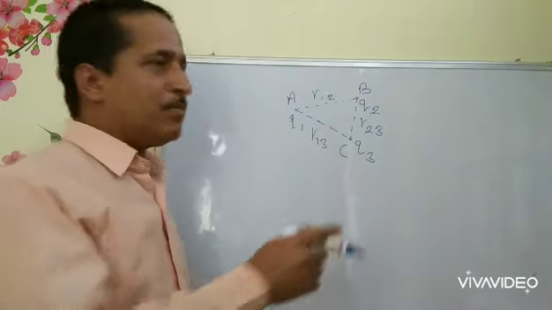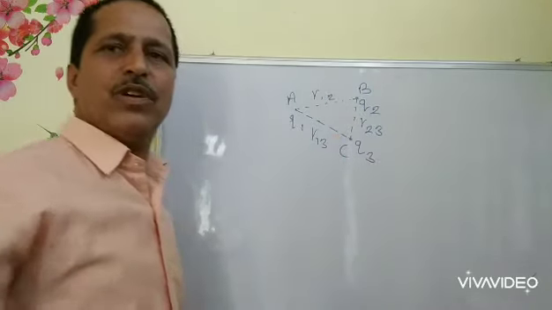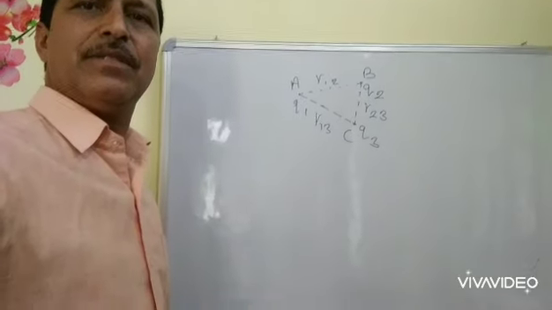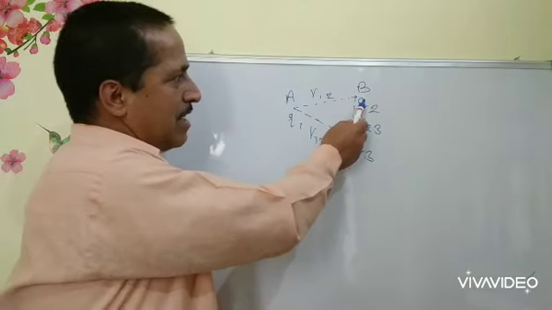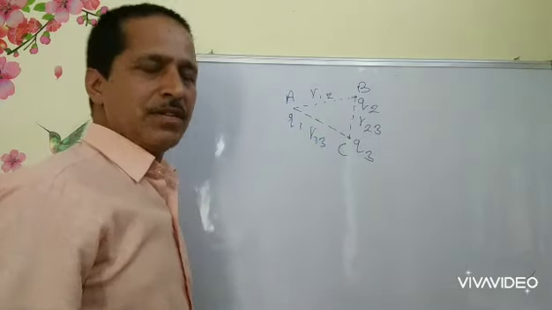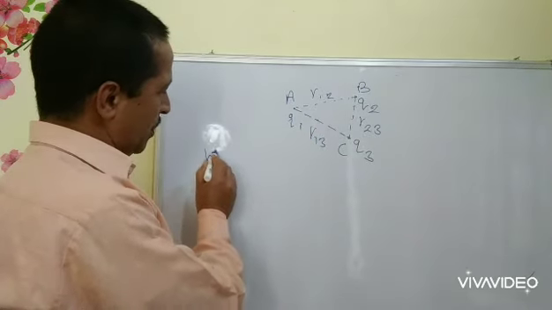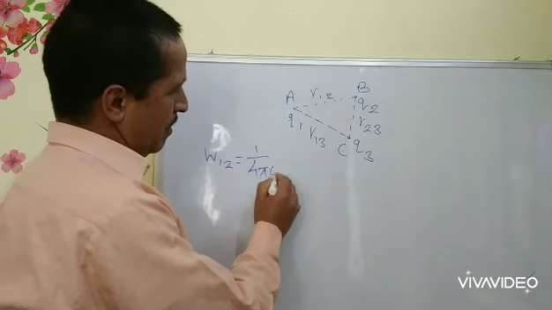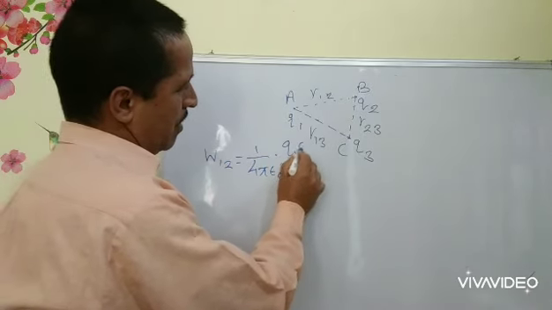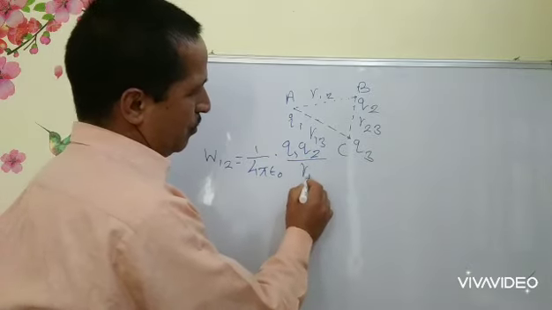To calculate the potential energy of this system, what we do is, first we find the work done in bringing the charge Q2 in the field of Q1, which will be equal to W12 equal to 1 upon 4 pi epsilon 0 Q1 Q2 upon R12.